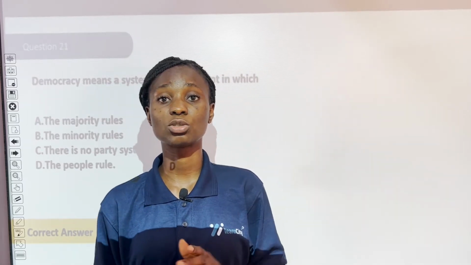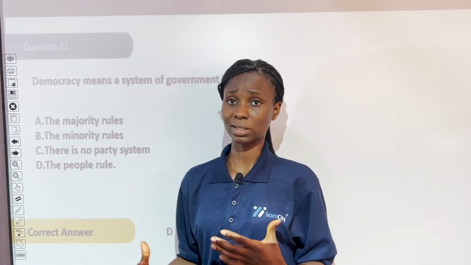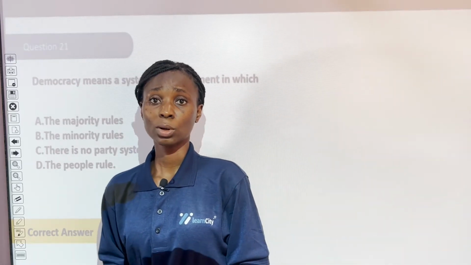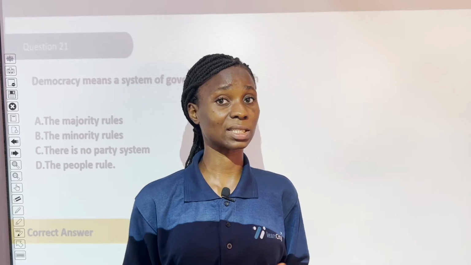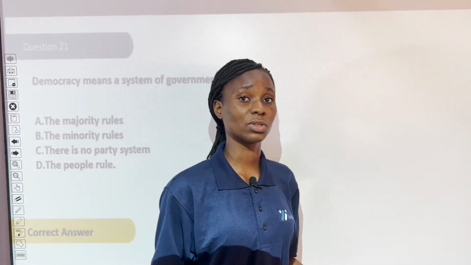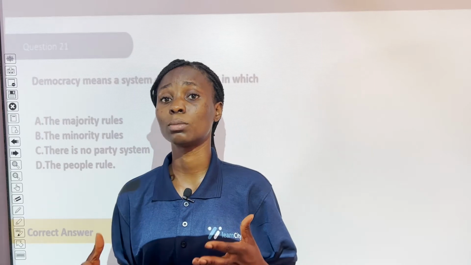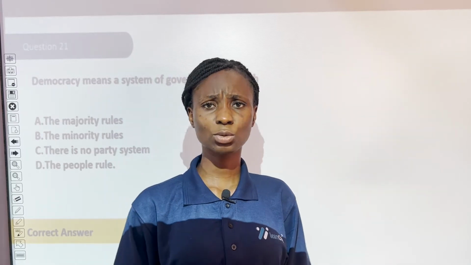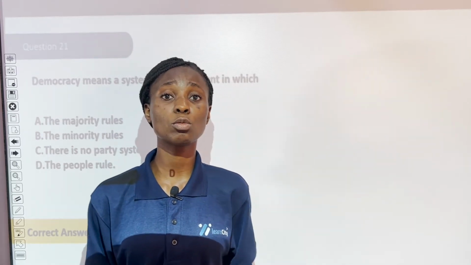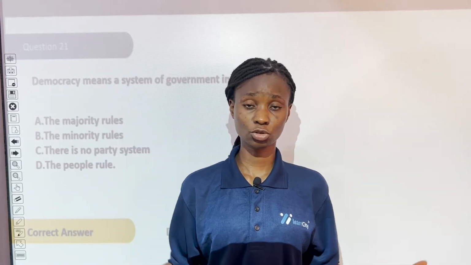Now this takes us to the types of democracy. We have the direct and indirect democracy. Democracy was first practiced in early Greece. The Greeks practiced the direct form of democracy. In a direct democracy, everyone meets in a place to decide on matters affecting them. You can all testify that it's almost impossible to practice direct democracy due to peculiarities like population.